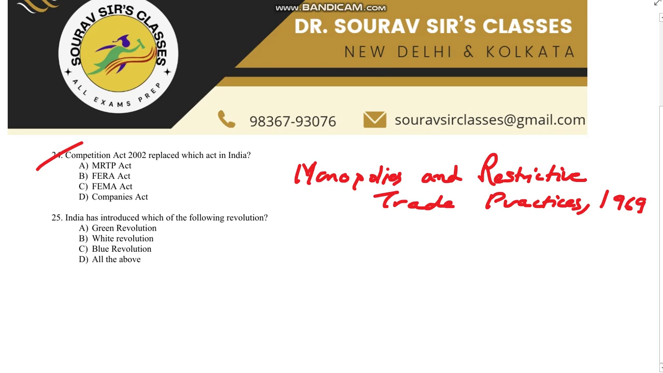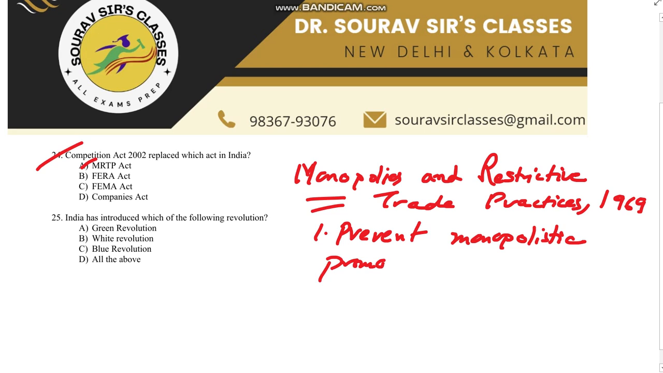So what was the MRTP Act initially designed for? First let us know the MRTP Act. This is an acronym, an abbreviated form: Monopolies and Restrictive Trade Practices. It was initially designed first to prevent monopolistic practices and promote competition. This is for the first role. However, with the changing dynamics of the global economy, it became necessary to establish a more comprehensive framework for promoting and sustaining competition, which led to the Competition Act 2002.